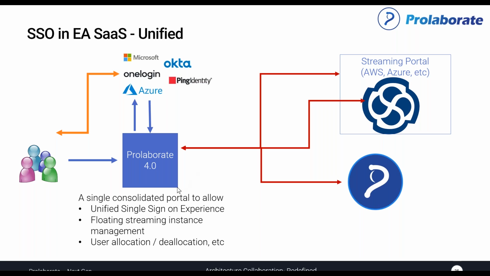Everything is now taken care of by the Prolaborate 4.0 application, which has an inbuilt feature to interface with any SSO providers on the other side and handles the EA platform accesses automatically. And it could be any standard, could be SAML or OpenID. As per the individual components' needs, this will be a single interface to the users.